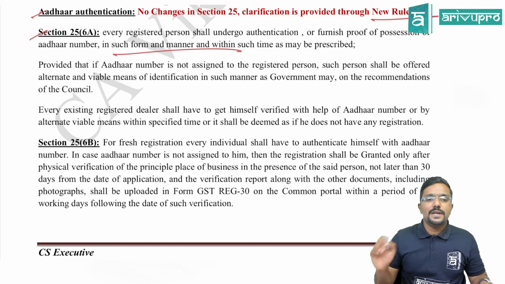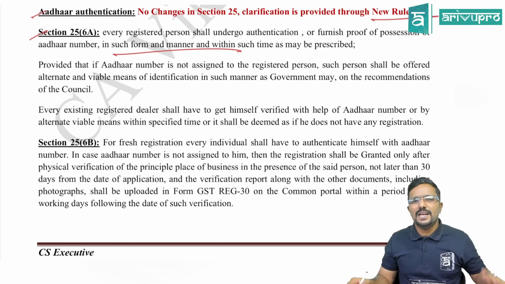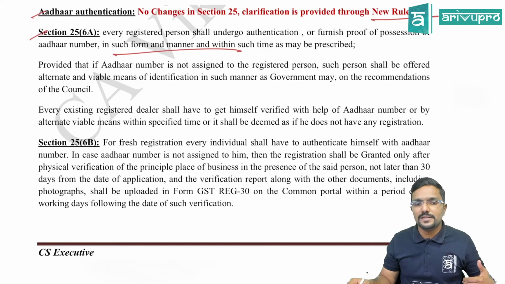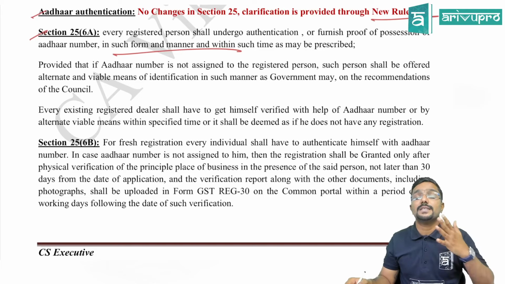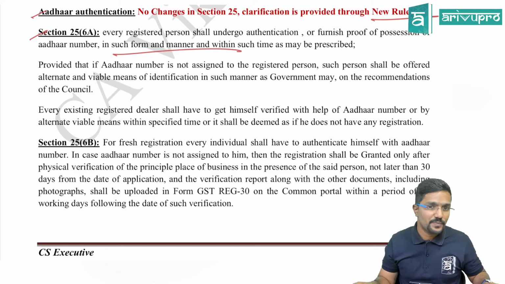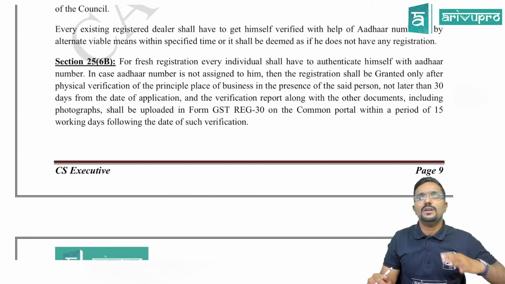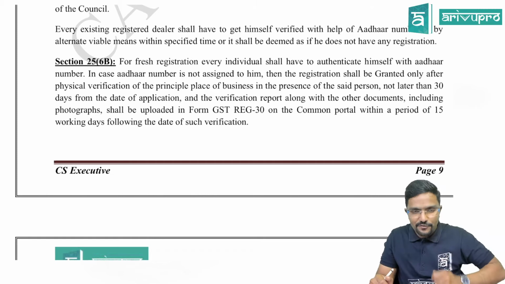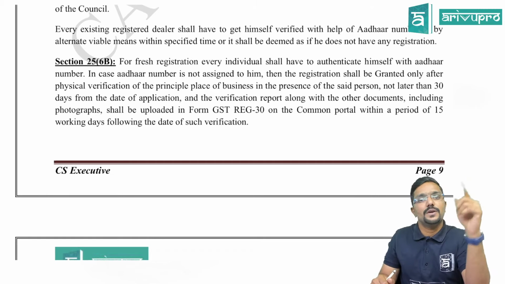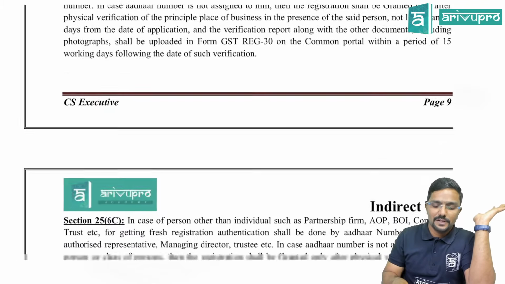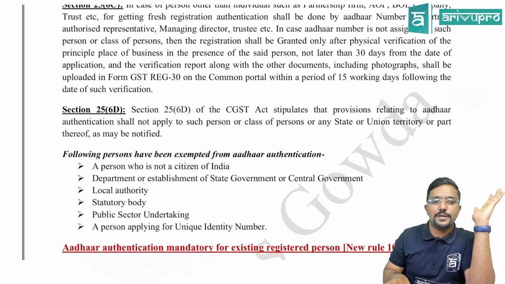Okay, sir. And every existing registered dealer or registered person shall have to get himself verified with the help of Aadhaar number or by alternate viable means within specified time, or it shall be deemed as if it does not have any registration. Okay. Then coming to 6b and all, 6b told while taking registration, if you are applying for a fresh registration now, you have to get Aadhaar authentication. That is what 6b and 6c told.